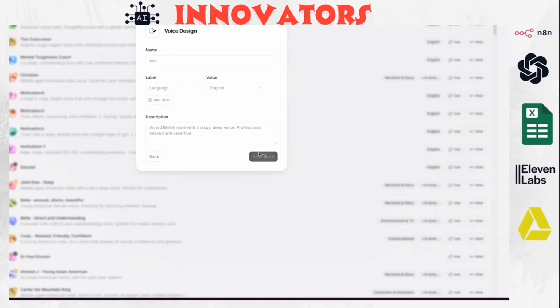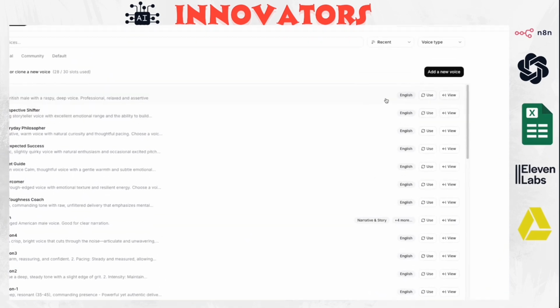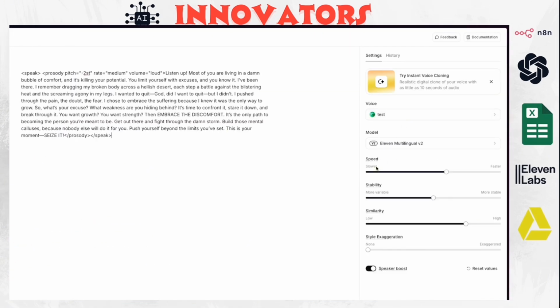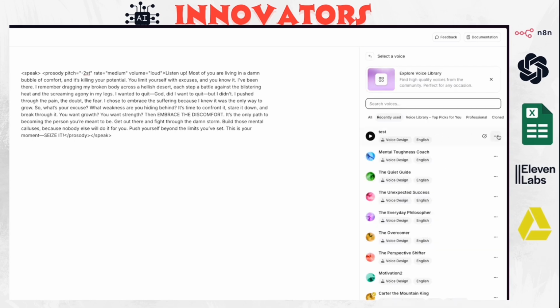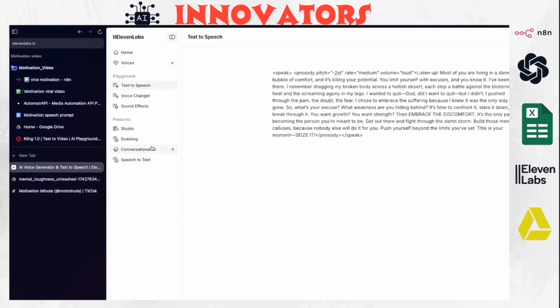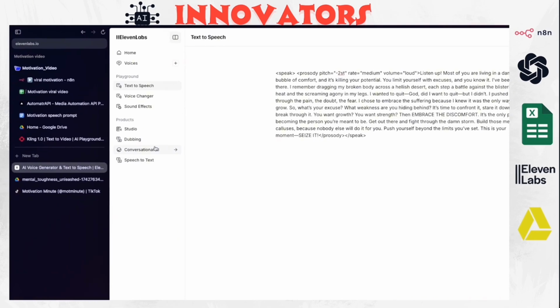Once you save it, you can use it in your 11 Labs, or you can copy the ID that you are going to paste here. If you go here and click on the 3 dots, you can click on copy voice ID, and then you have the ID for this voice. So you can create 6 different voices and copy every voice ID of these voices, and then add it to every single prompt.